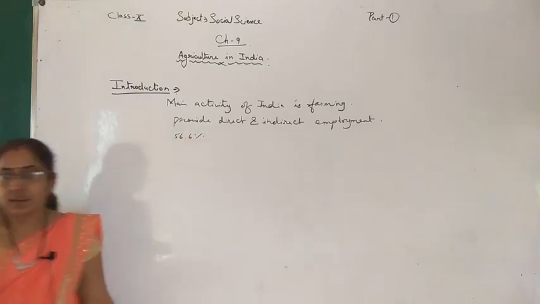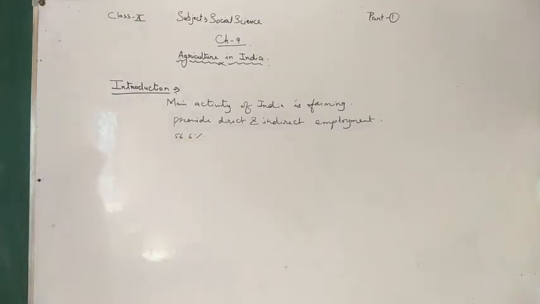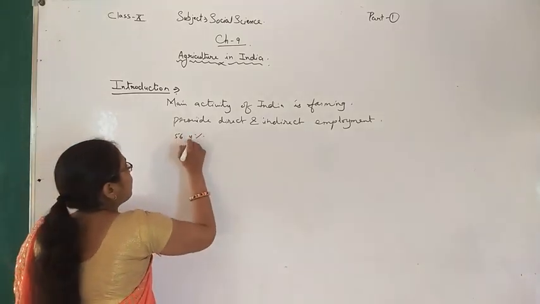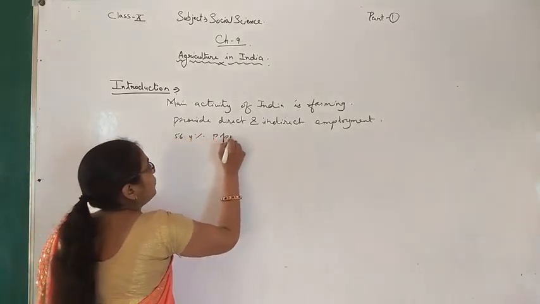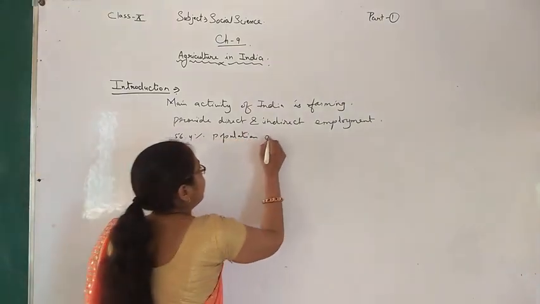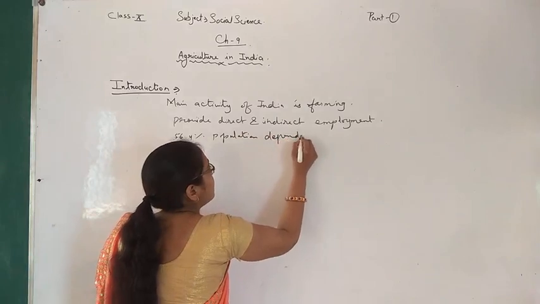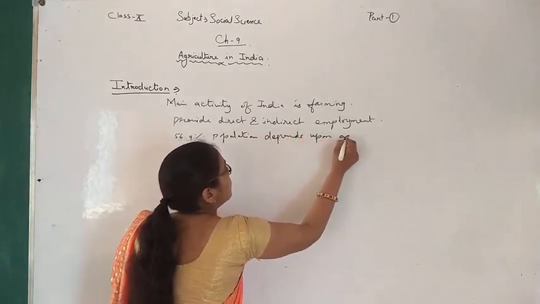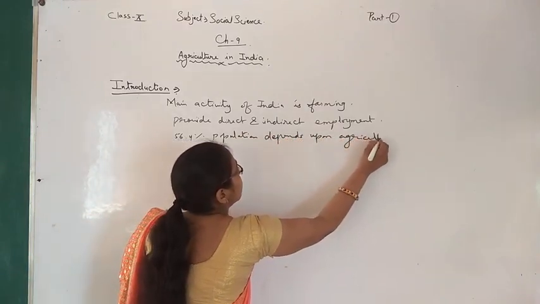Then nearly 56.6% of the population depends upon agriculture.